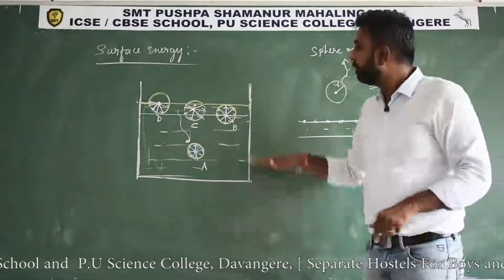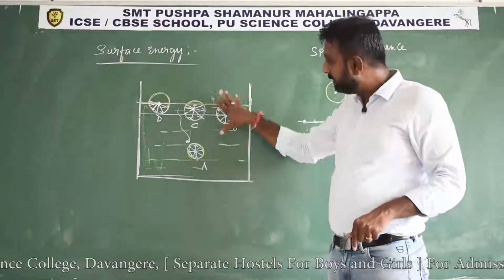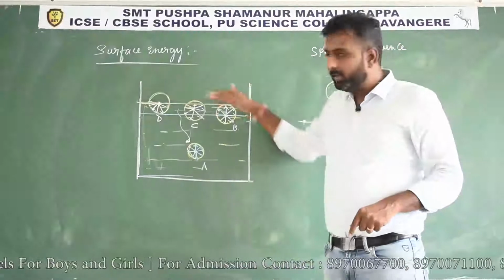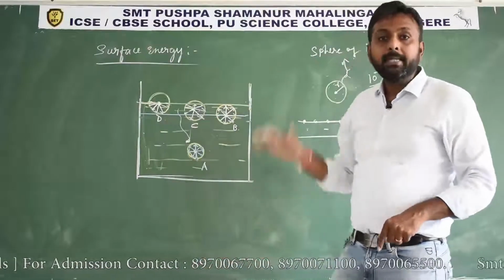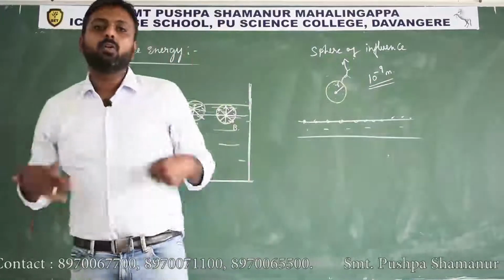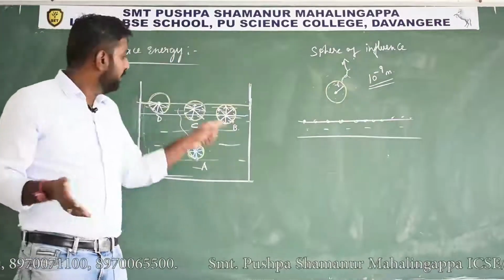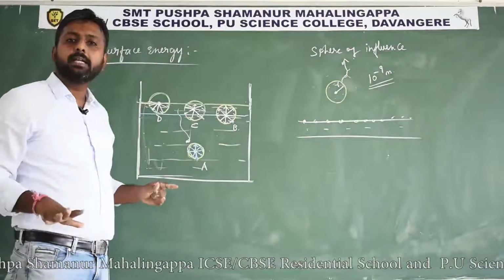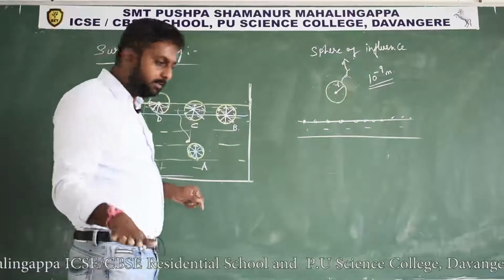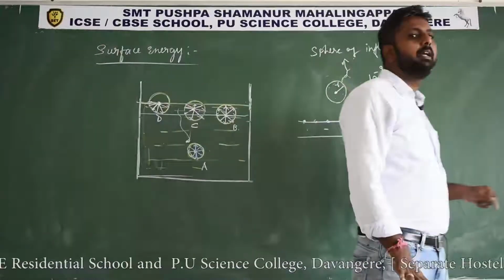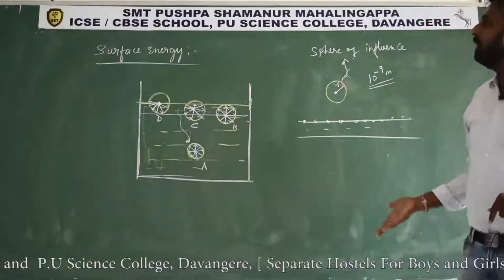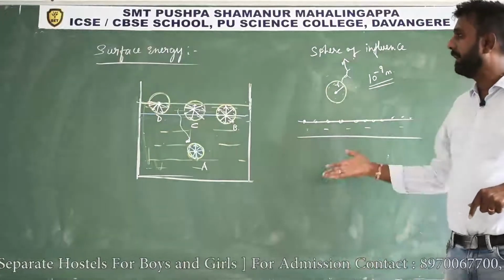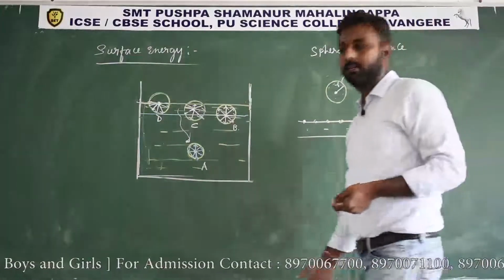In the similar way, consider this system, a beaker containing water. That is a system. In this system, the water also wants to attain minimum potential energy. So to attain minimum potential energy, it should not want to increase its area. If area increases, potential energy increases. Always it tries to minimize the surface area. Then it can minimize the potential energy and become stable. Okay.